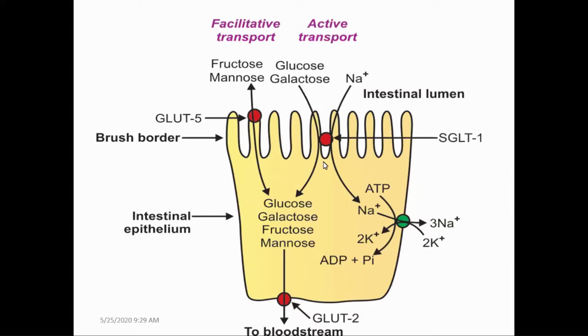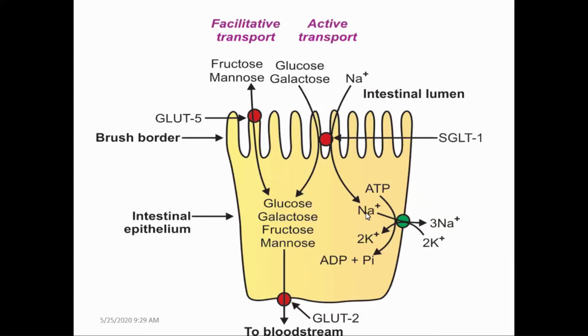The energy necessary for the transport of glucose and galactose from the intestinal lumen to the epithelial cell is not consumed directly, but it is consumed indirectly. This type of transport is called secondary active transport. Generally, active transport means there is a requirement of energy.